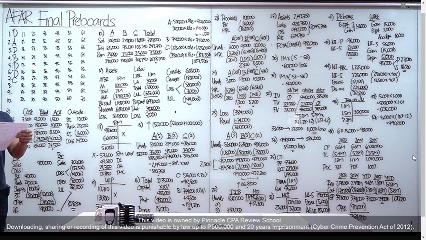Punta tayo dun sa given, may nakalagay dyan class na shipments from home office, 180,000, lagyan natin dito yan. And then, meron dyan sa baba, nakalagay shipments to branch, 150, so di pa rin sila. 180 and 150 is 30,000. Pag dinivide mo siya, 30,000 divided by 150,000, that's 20% markup above cost, okay? And then, may AOI sa given, nakalagay 31,500, so ito siya. 31,500 minus 30,000, you get 1,500. I-gross up natin, pag dinivide mo yung 1,500 by 20%, makukuha mo dyan 7,500, plus mo yung dalawa, makukuha mo yung 9,000, okay? So, goods available for sale, add lang natin sila.